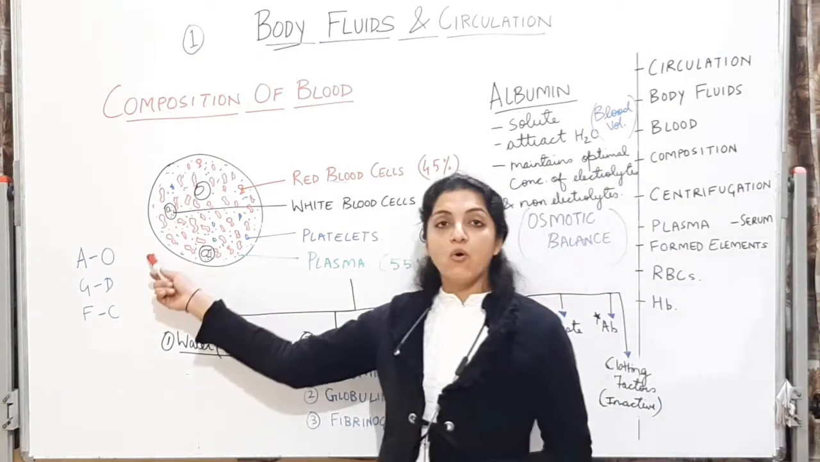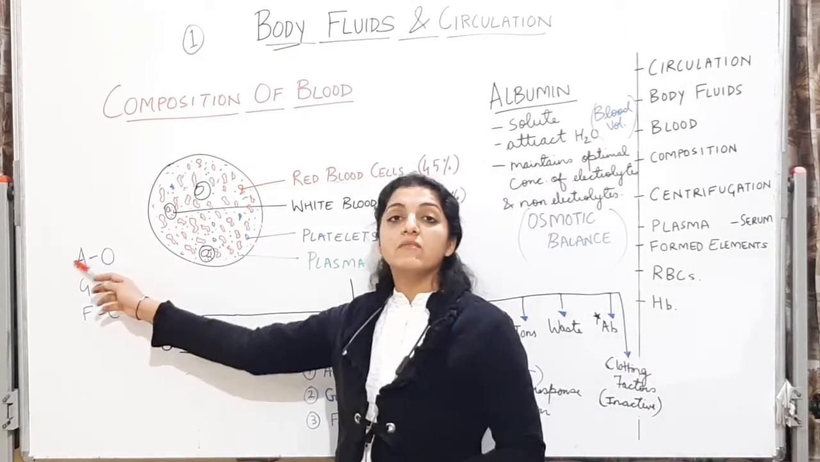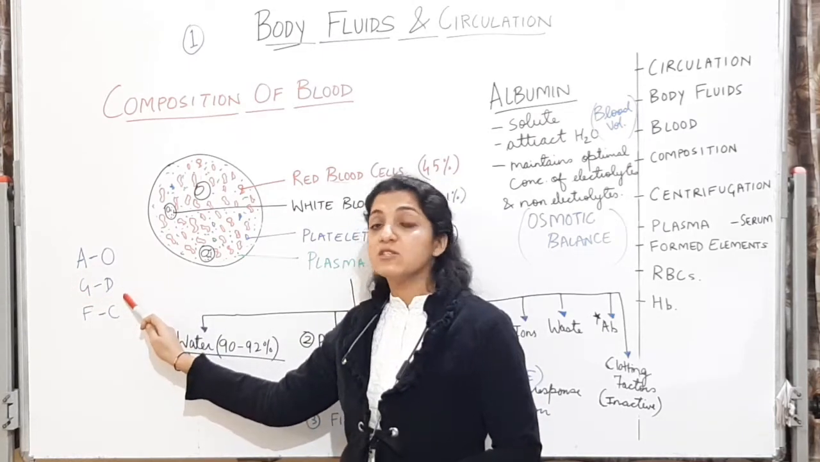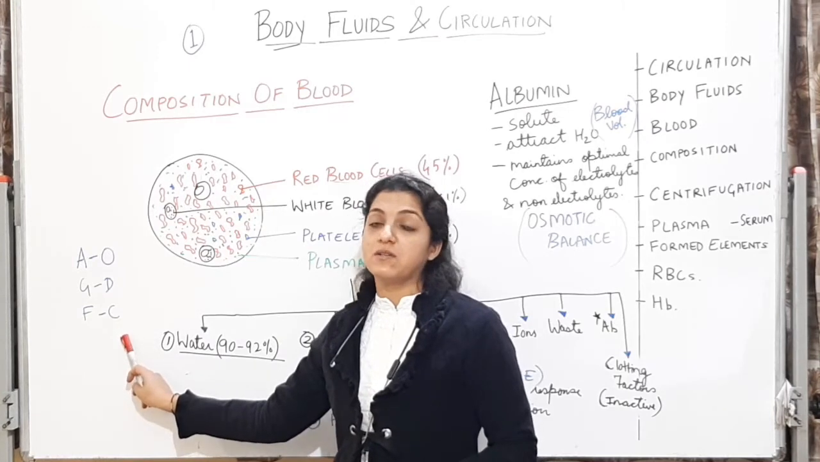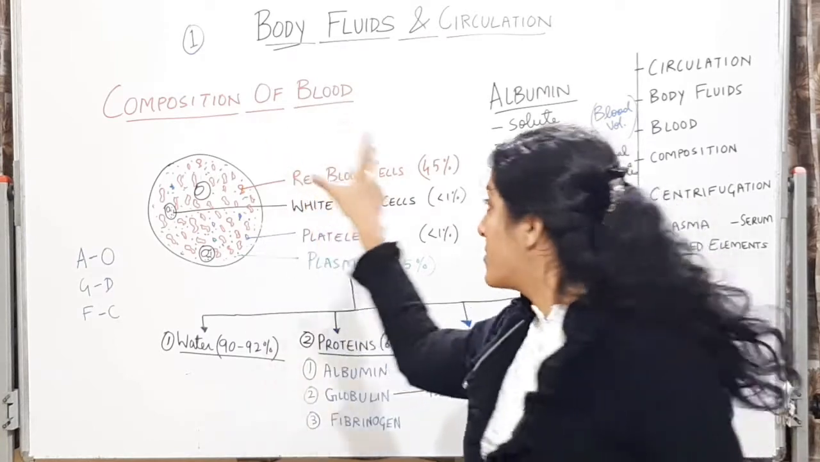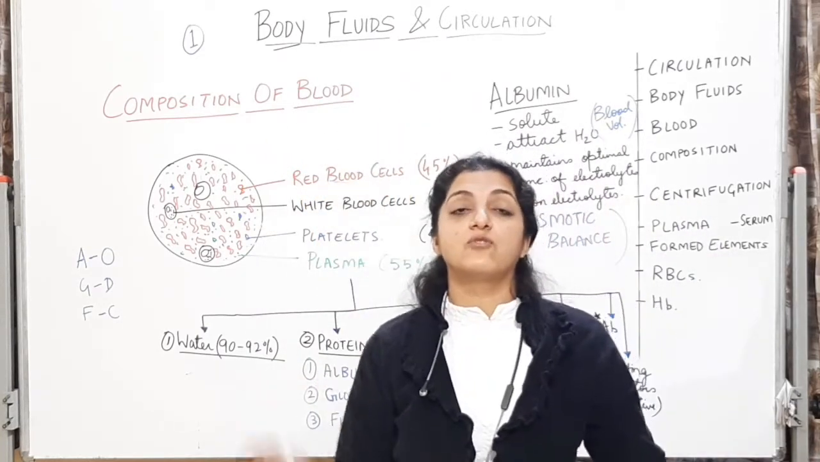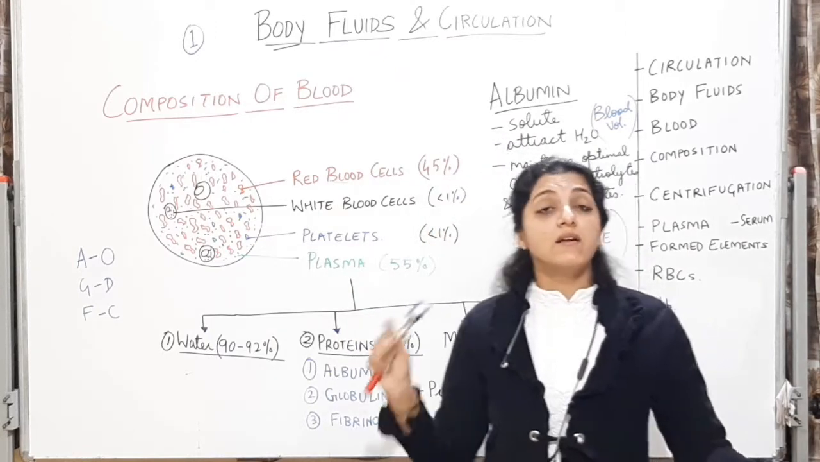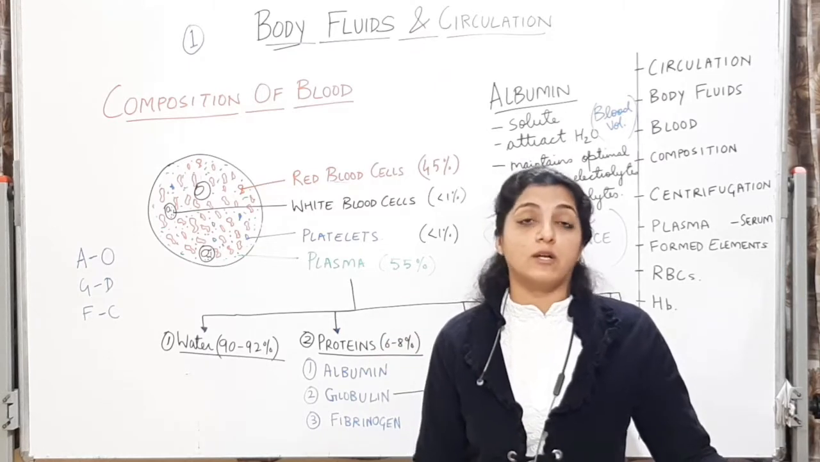Just write A, O, G, D and F, C. Okay. So albumin will be for the osmotic balance, globulin will be for the defense mechanism, fibrinogen will be for the clotting or the coagulation. So A, O, G, D, F, C ऐसा लिख के रख लो आपके नोटबुक में, जहाँ पे भी आपने नोट्स लिख रहे हो ऊपर हेडिंग में लिख के रख लो. So that you can correlate. Okay. और ये याद आता है एग्जाम के टाइम पे when it comes in the MCQs that which protein is responsible for what.